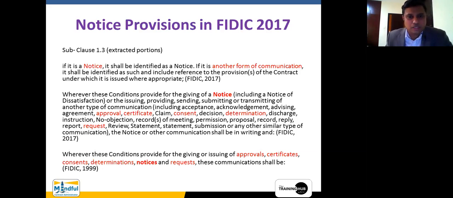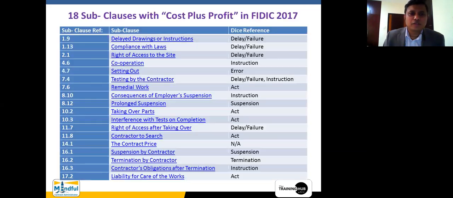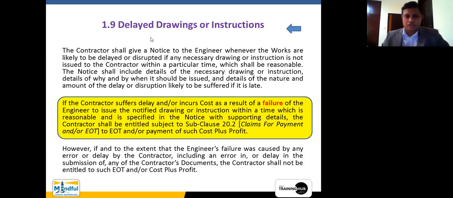Now, once again, reading between the lines, it says, if it is a Notice, it shall be identified as a Notice. If it is another form of communication, it shall be identified as such, and include reference to the provisions of the contract under which it is issued where appropriate. Now, let us take any of the previous references that we have taken into account.